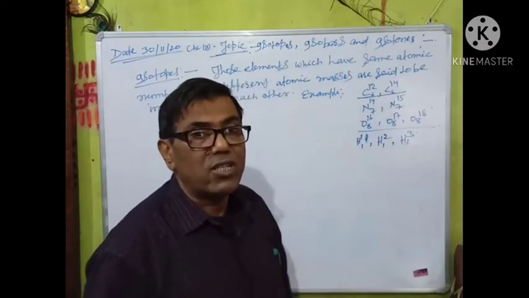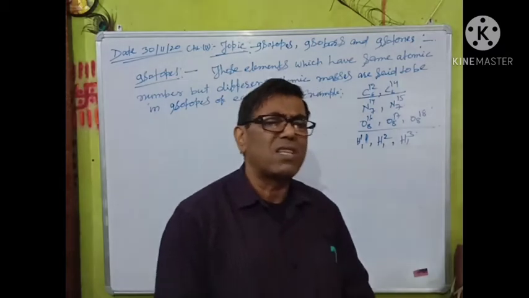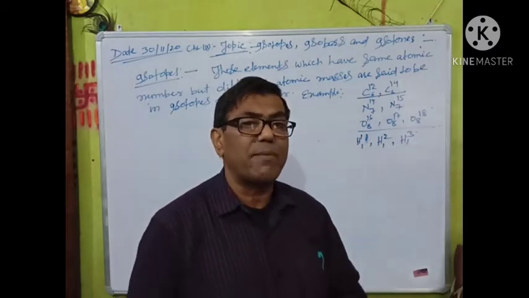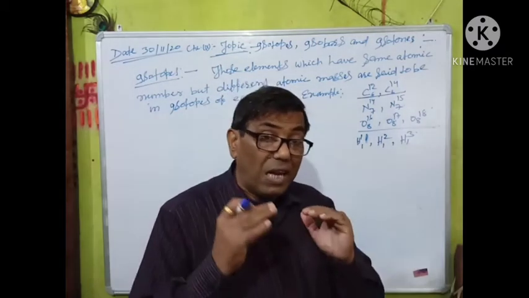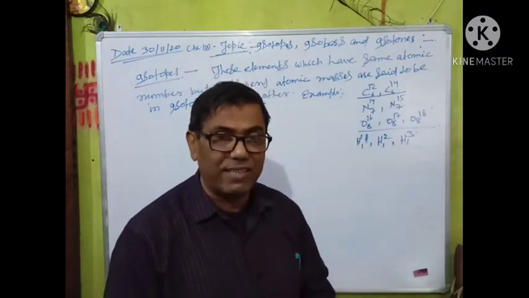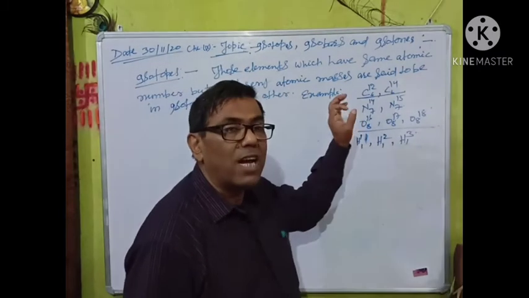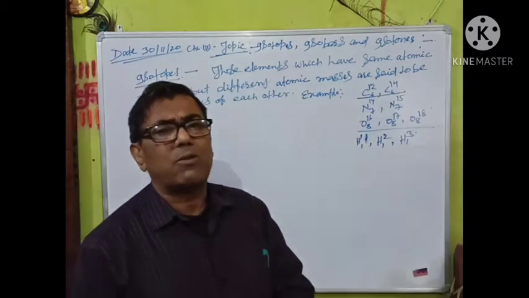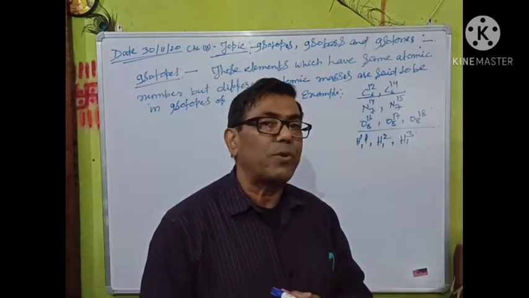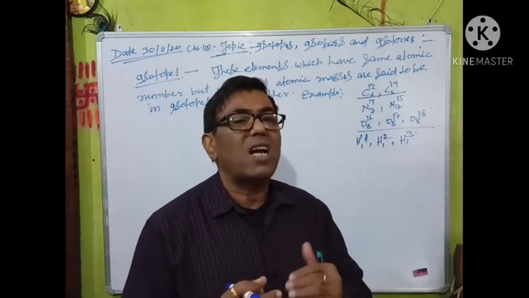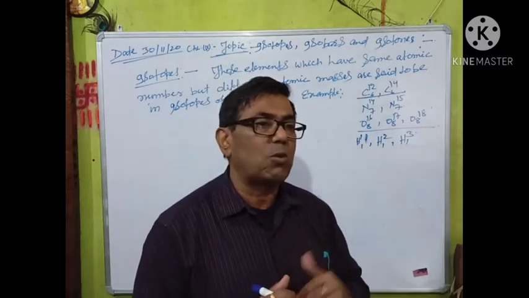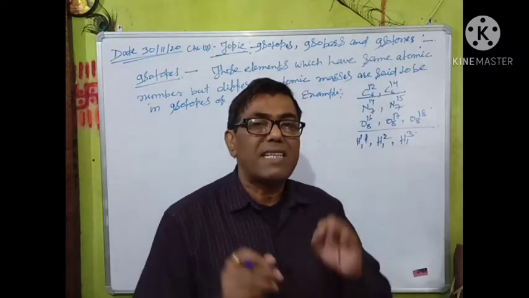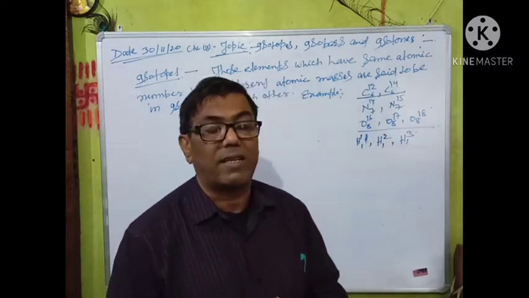So those elements whose atomic numbers are the same but atomic masses are different to each other are said to be isotopes. There are also radioactive isotopes: those elements whose atomic masses are from 90 and above, more than 90, are known as radioactive elements.